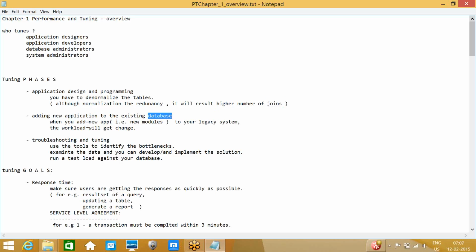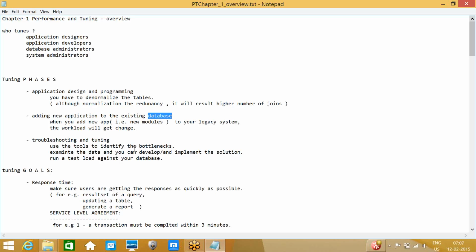So whenever you are adding a new app, we need to check the workload. Suppose there are some legacy applications available for the major application. Whenever you want to add those legacy application connections to the actual application, then we need to check how much load we are going to get. So how much RAM we require, how much SDA we need to allocate. All these things we need to check.